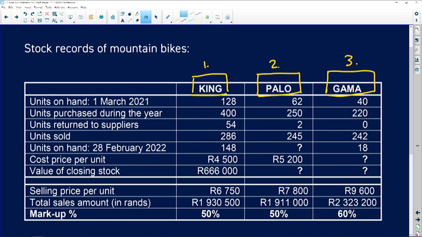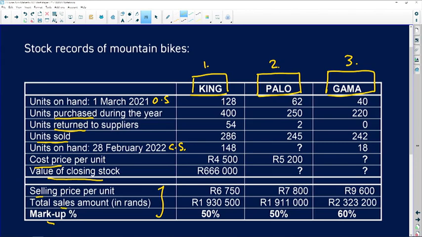So you've got units on hand, 1st of March, so opening stock. Then I've got purchases for the year, returns for the year, units that were sold, units on hand on the 28th of Feb 2022. So this is my closing stock, cost price per unit, and then my value of closing stock. And then further down, some info regarding sales.